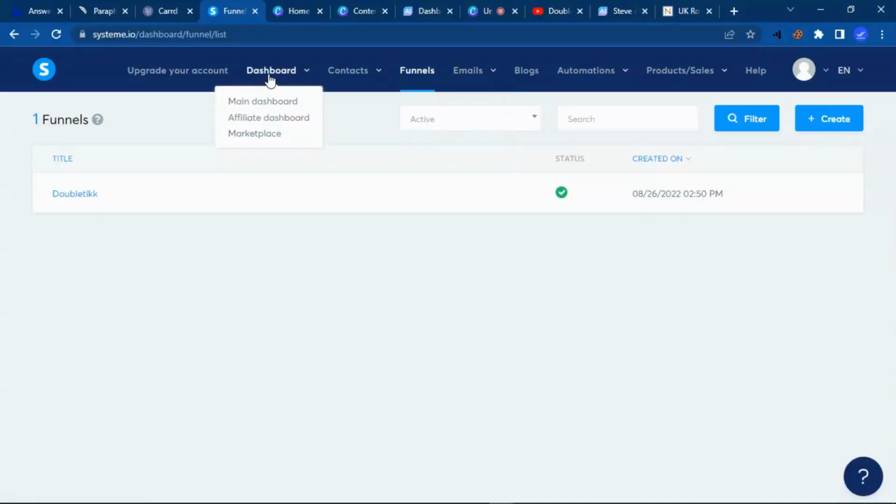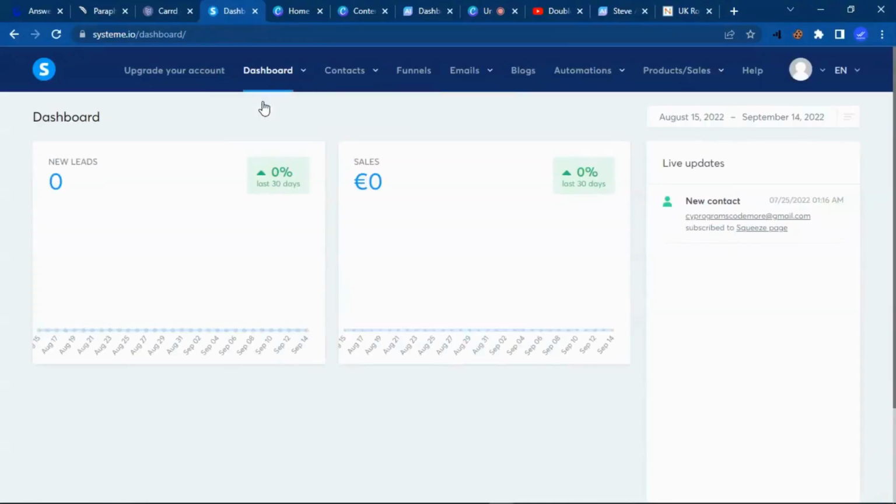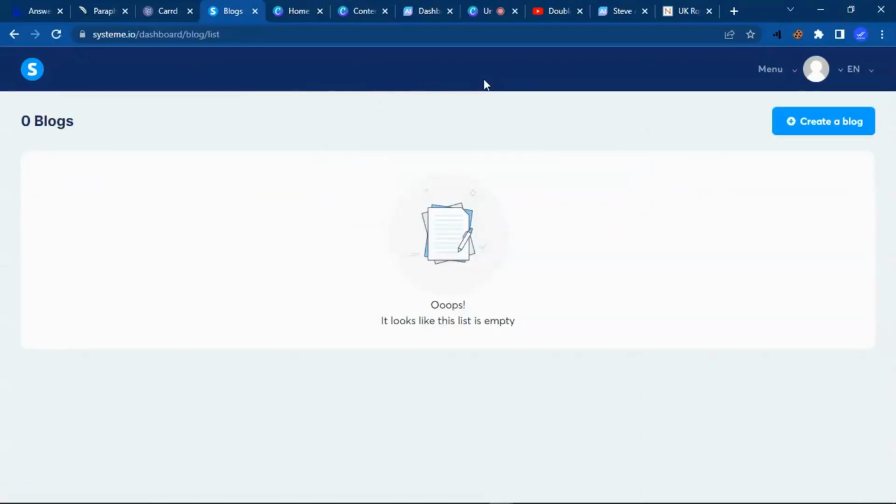So let's go to the dashboard of system.io and I'm going to show you how it looks like for someone who is completely new and has not done anything. So this system.io, as you can see, you can track your sales, the number of leads generated, you can save these contacts, give them tags, and send them emails on a daily basis. You can also control a blog from system.io.